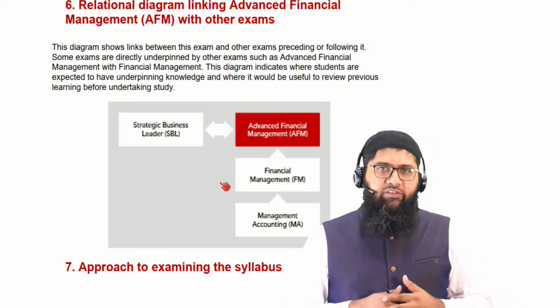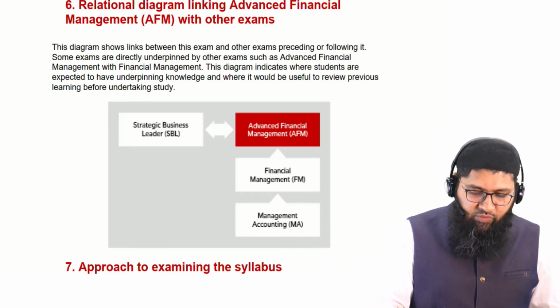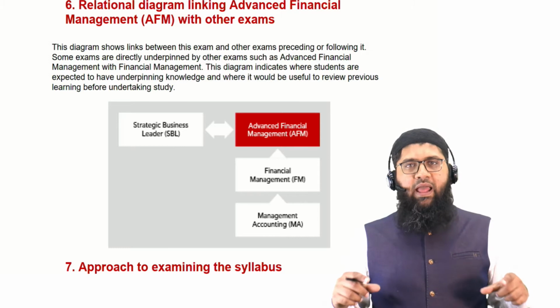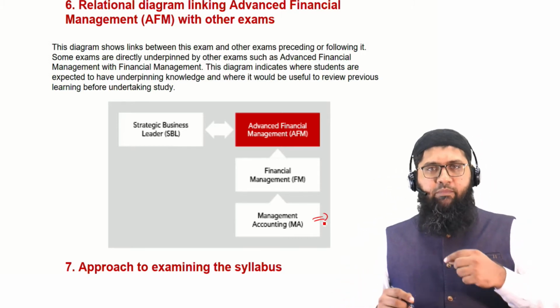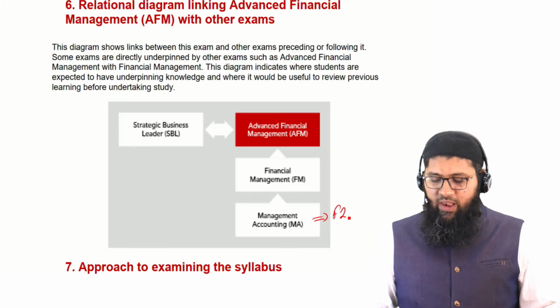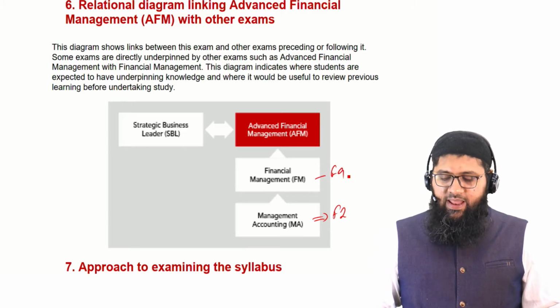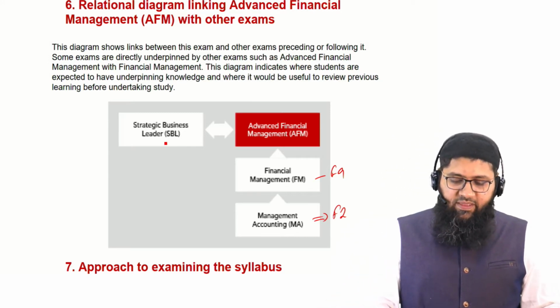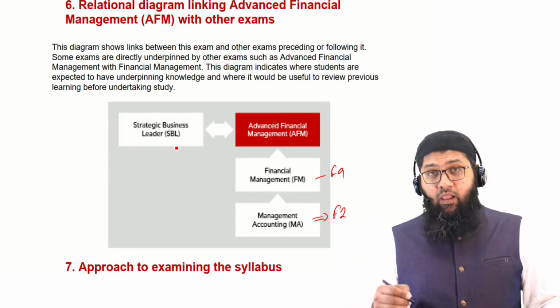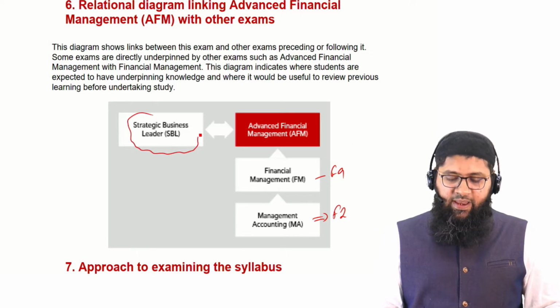So let's have a discussion about each one of the connections that this paper has with the other papers. You could see that there is this connection with management accounting, which we also call F2. Then the connection with financial management, which we call F9. And there is this connection with the SBL also.